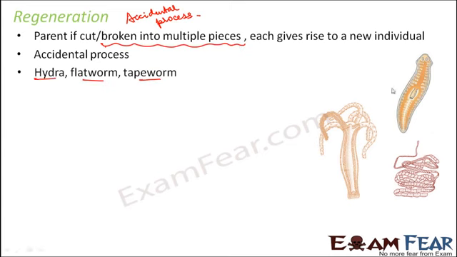If you see, all of these have other ways of reproduction. For example, hydra can reproduce by budding. Similarly, planaria can undergo fragmentation, and tapeworm can also undergo budding. So they have other processes for reproduction, because they cannot rely on regeneration to reproduce. They cannot just wait for somebody to come and cut them into pieces. That is not practical. But these organisms have the speciality that if by mistake they are broken down, they will be capable of giving rise to a new organism.